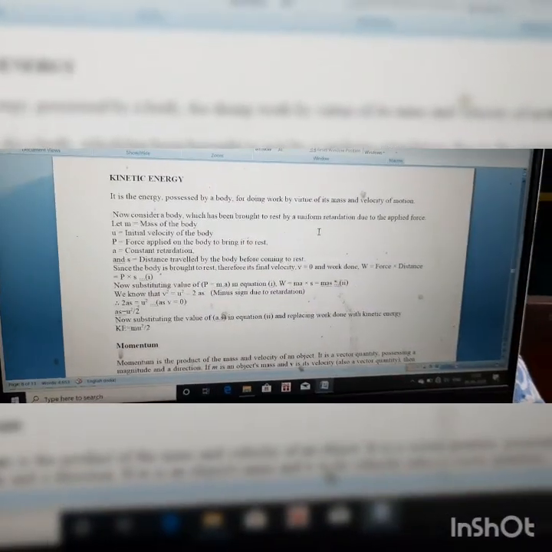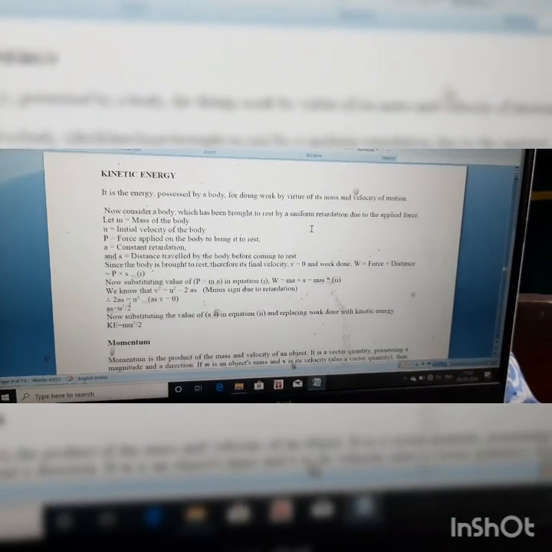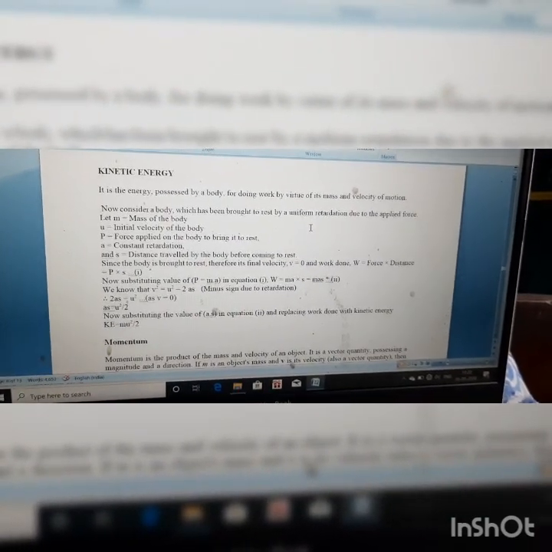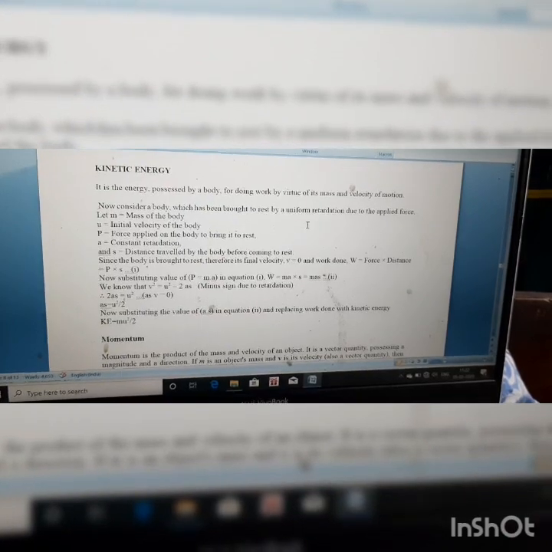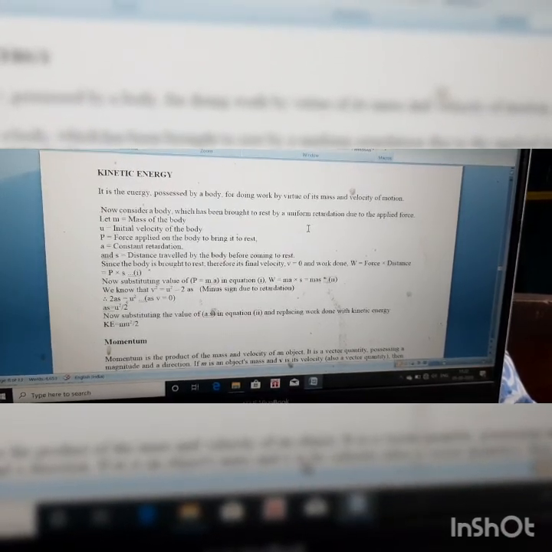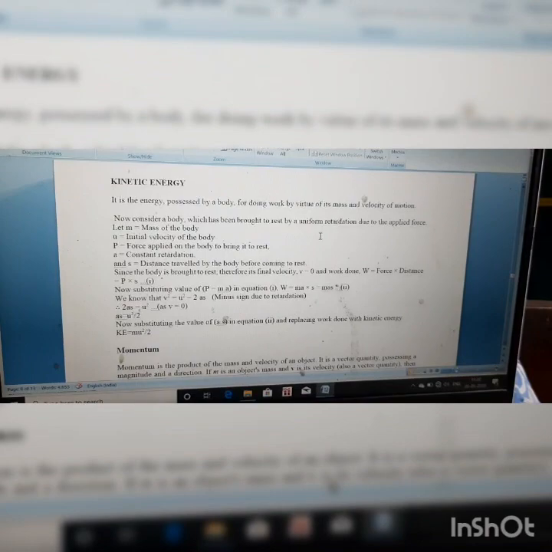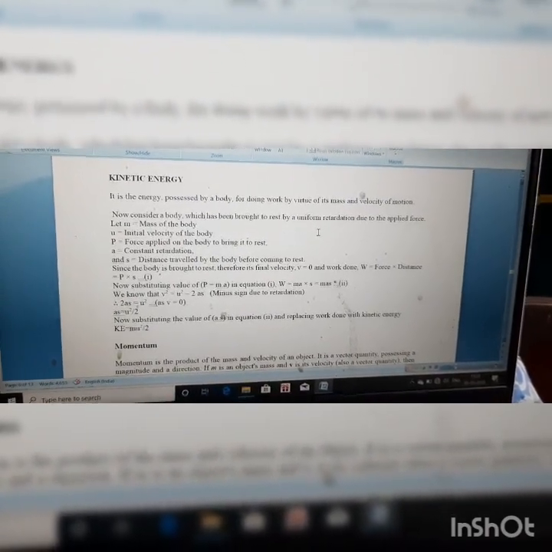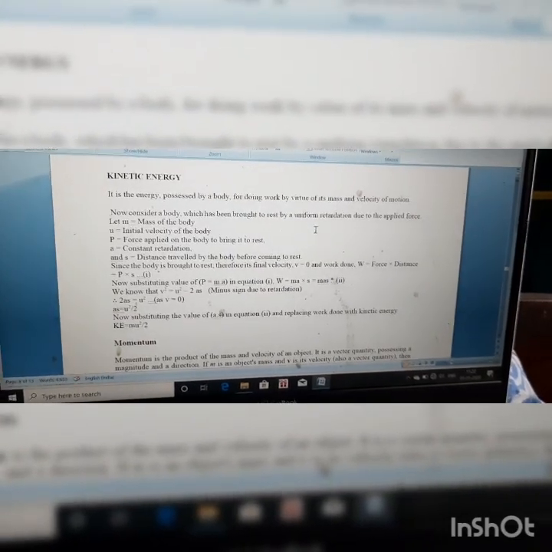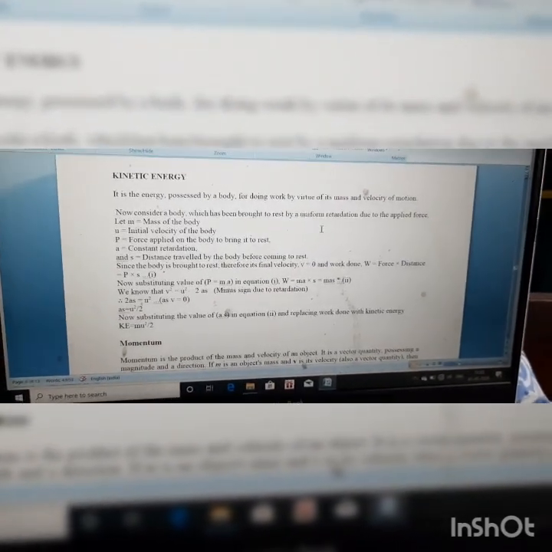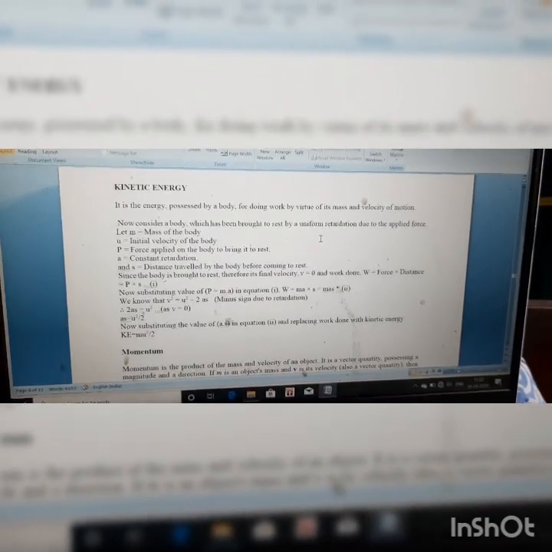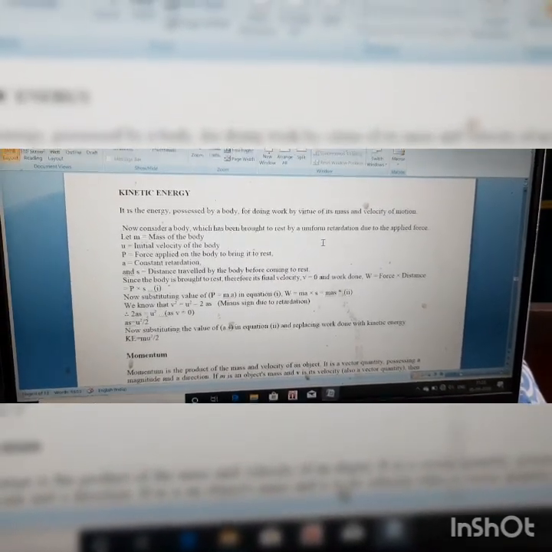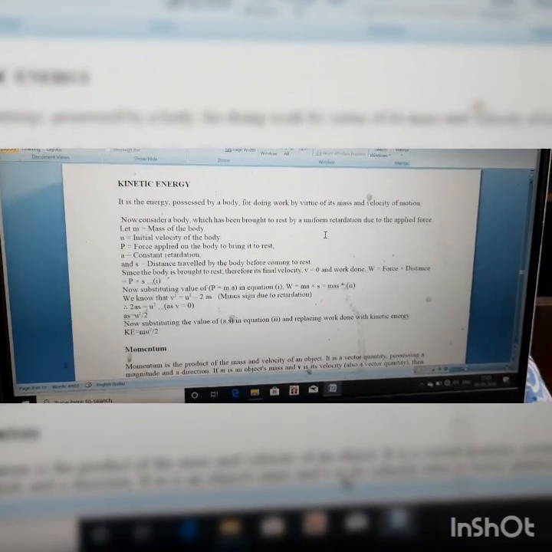Next is kinetic energy. I have told you the second one is kinetic energy. Kinetic energy is the energy possessed by a body due to its motion. So let m be the mass of the body, u the initial velocity, P the force applied on the body to bring it to rest, a the constant retardation by which it comes to rest, and s the distance traveled by the body before coming to rest. The body is brought to rest, therefore the final velocity will be 0. So what is the work done? Work done is force into distance, so P into s.